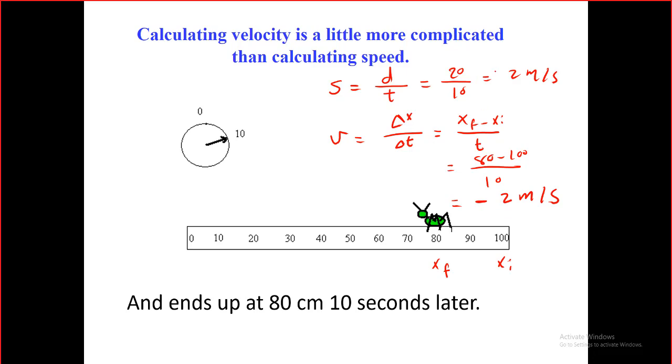Again, look at that. The difference between s and v. We have this negative sign. This negative sign gives us more information. If we have only the speed, we have less information. We know how fast it is, but in which direction we don't know. But if we have the velocity, we'll be having both the speed and the direction. The negative sign means nothing except the direction. The negative or the positive sign in the velocity means the direction of the motion of the object.